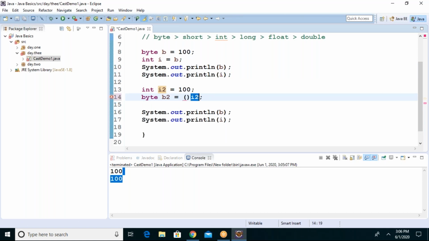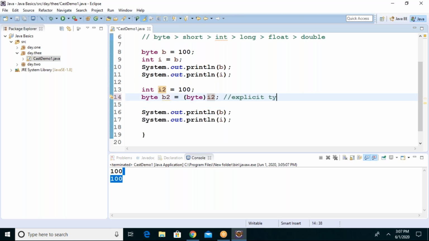Yes, here we need to do the typecasting forcefully. Before the source variable, you put the target variable type, which is byte. You are converting i2, an integer, into byte and storing it in the byte variable. Now you can see the error is gone.